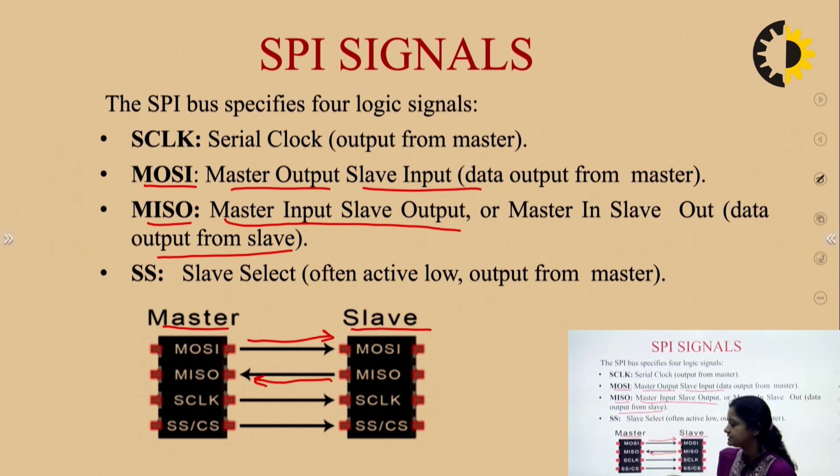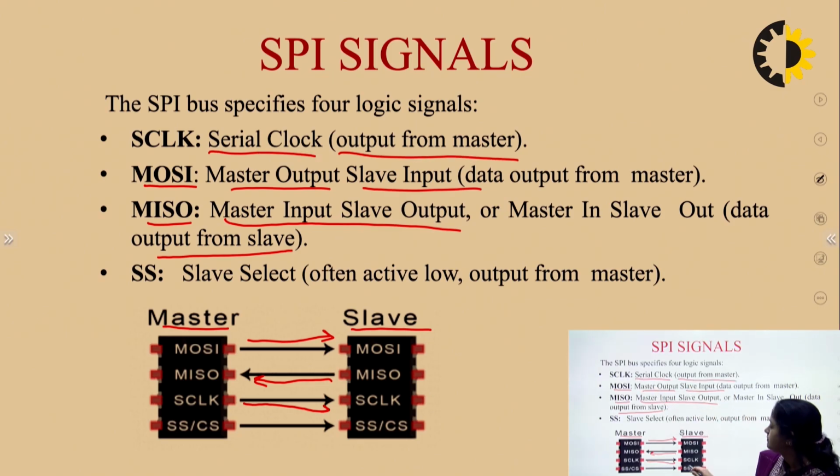Then we have the clock signal. As we have already mentioned, this is a synchronous type of communication protocol, so there must be a clock signal shared. And who will share the clock signal? The master will share the clock signal to the slave device. So here the master is sending the clock signal SCLK, which stands for serial clock, which is the output from master, and it is going towards the slave device.